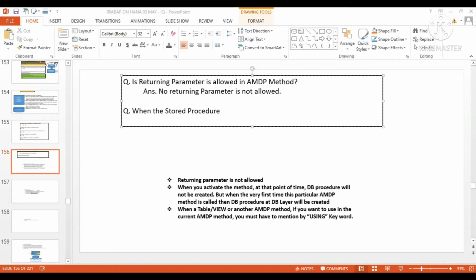Can you come once again from the beginning? I didn't hear the first statement. In object-oriented ABAP, we have a functional method, where we can use only the returning parameter. A functional method allows calculations like mathematical operations and some other operations.